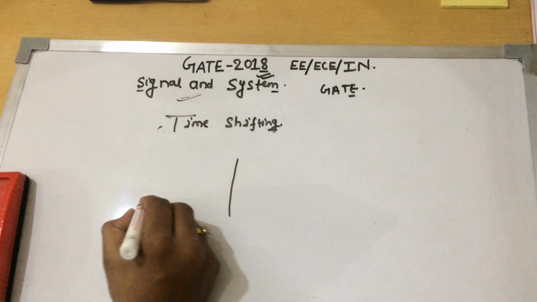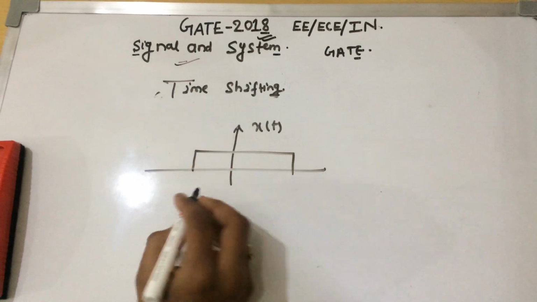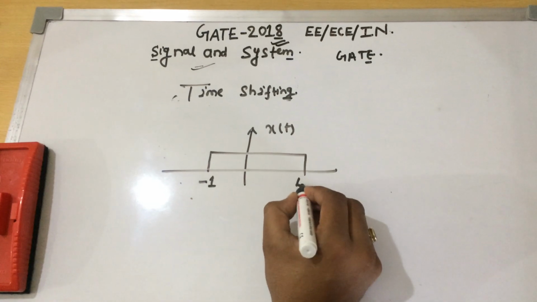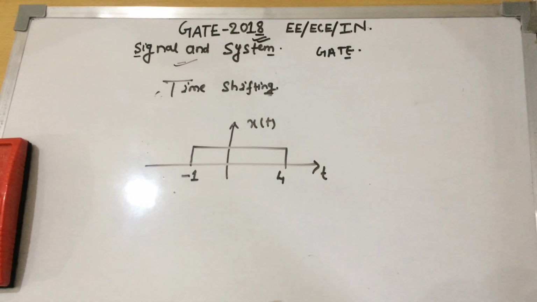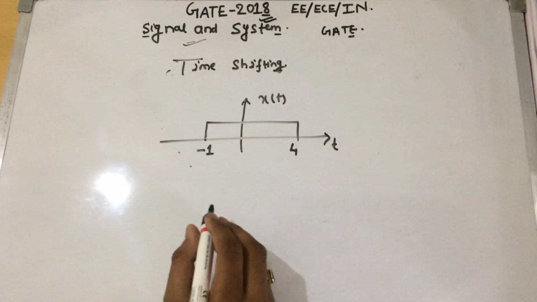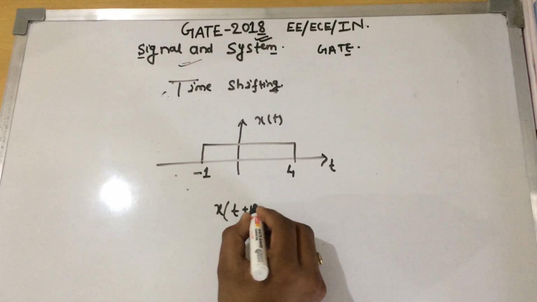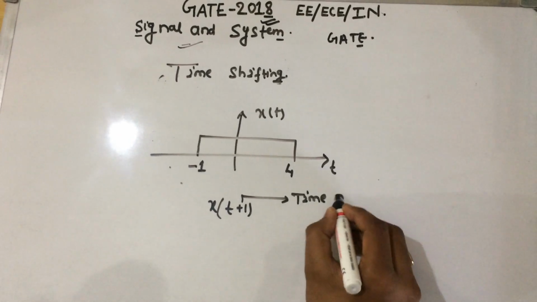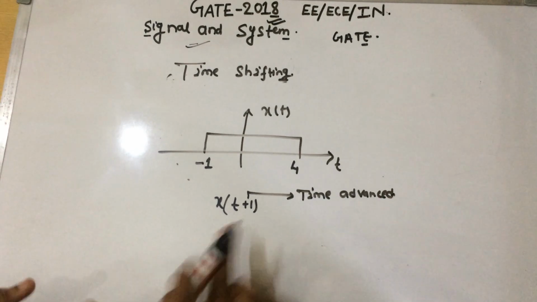Now let's take an example to understand the shifting property of the signal. We have x of t as a rectangular pulse function having the width from -1 to 4 on the time axis. We have to perform left shifting and right shifting operations on this input signal x of t. We have to draw x of t plus 1, that is the time advanced property.